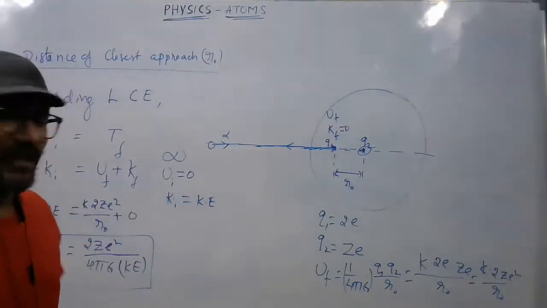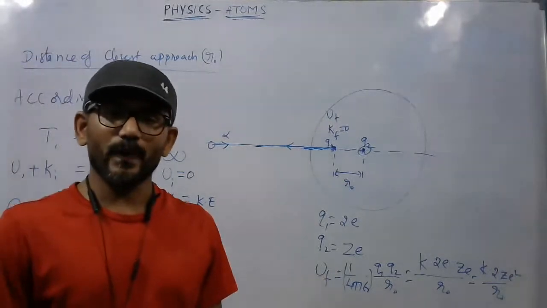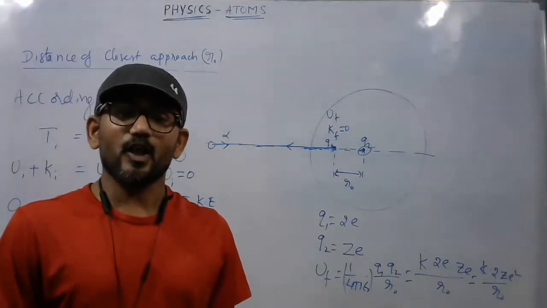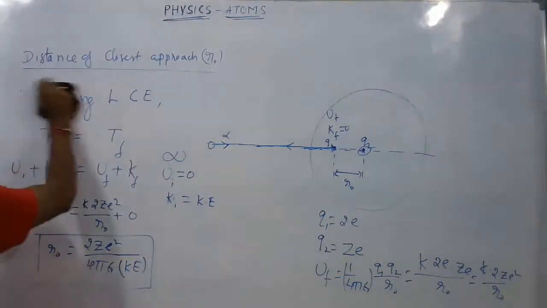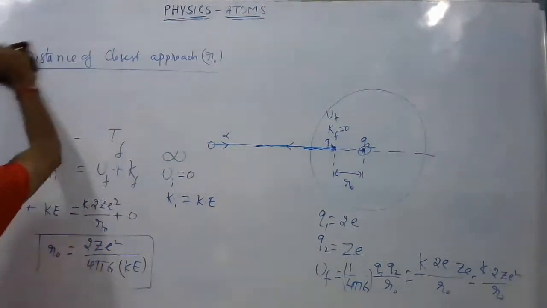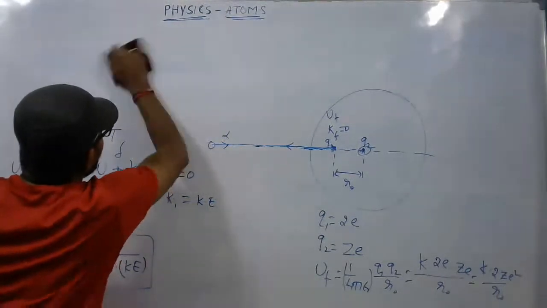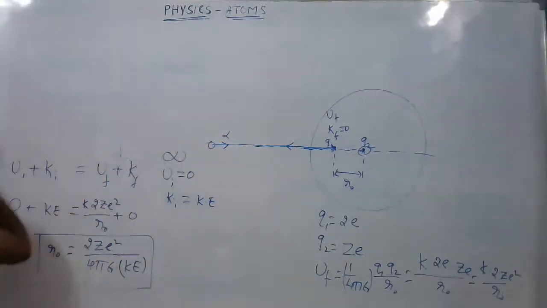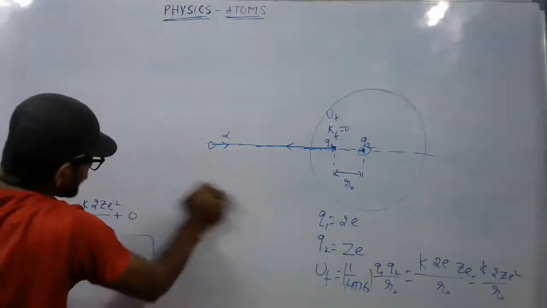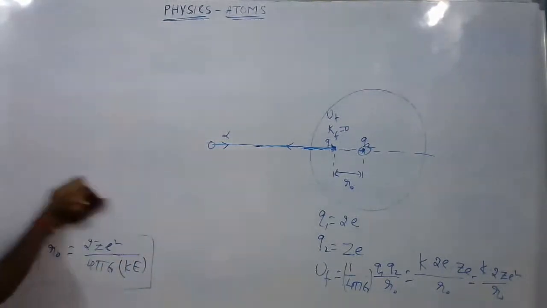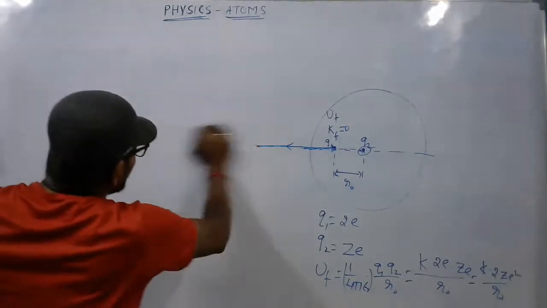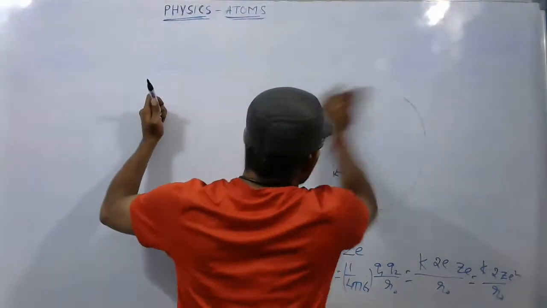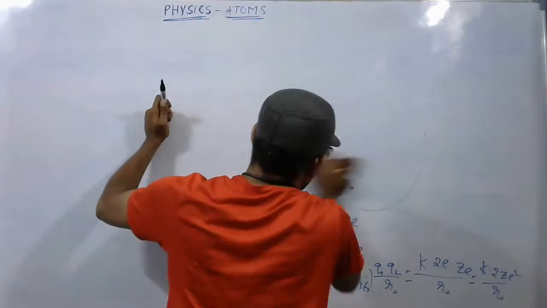So now let us look into the next concept: drawbacks of Rutherford's atom model. Note down the subheading: drawbacks or failures of Rutherford's atom model.